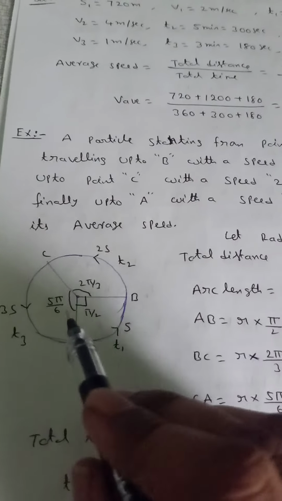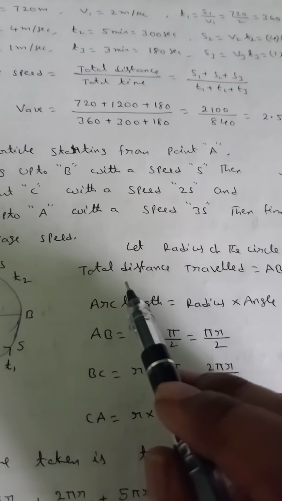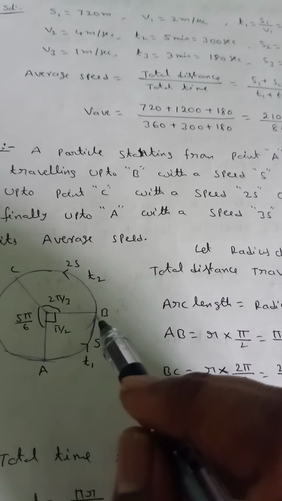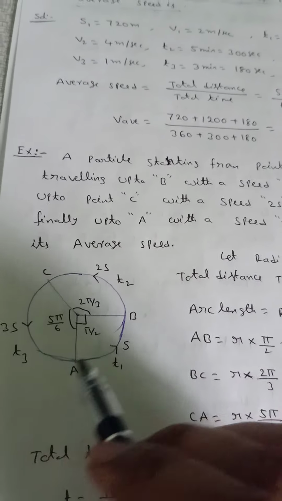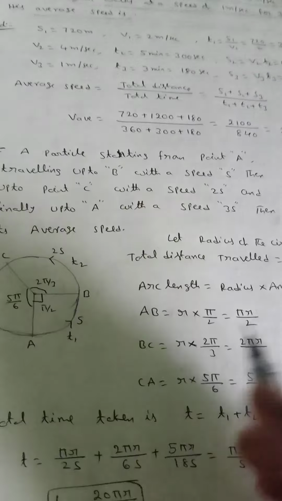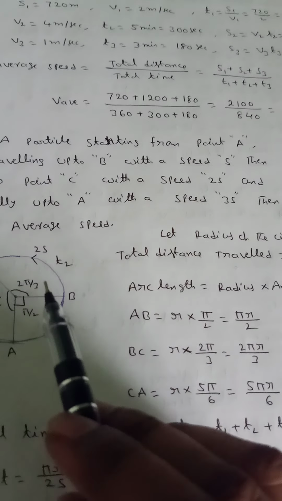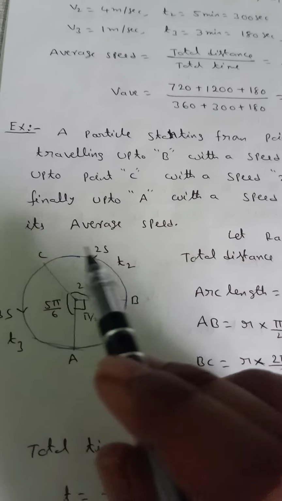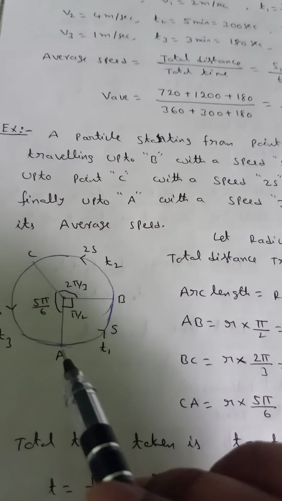Let the radius of the circle be R. The total distance traveled, AB plus BC plus CA, is equal to the circumference of the circle, 2 pi r. According to trigonometry, arc length is equal to radius into angle. AB is one arc, BC is another arc, CA is another arc.